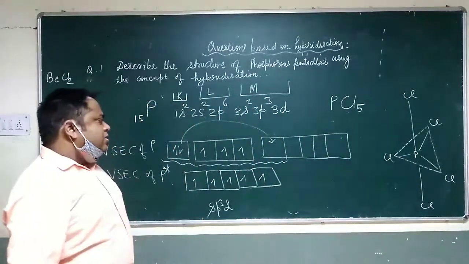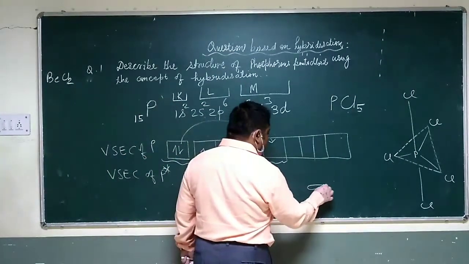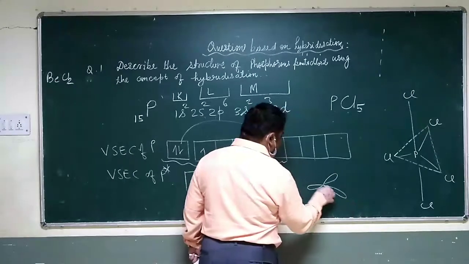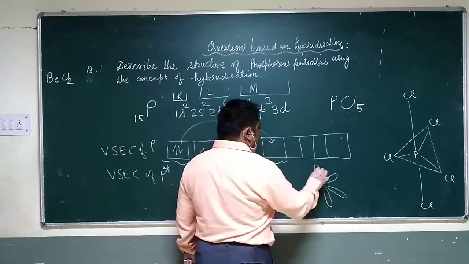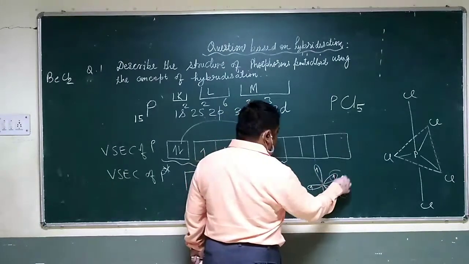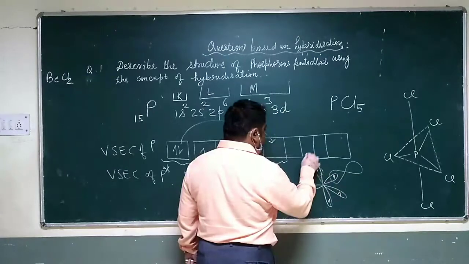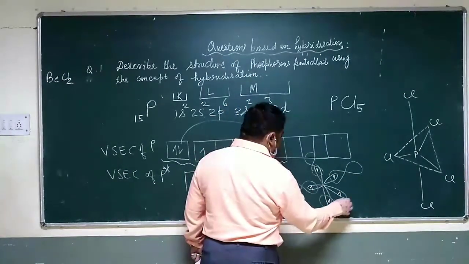What will be the orbital structure? The orbital structure will be like this: one above the plane, one below the plane, with one unpaired electron each. These are the pz orbitals of chlorine.